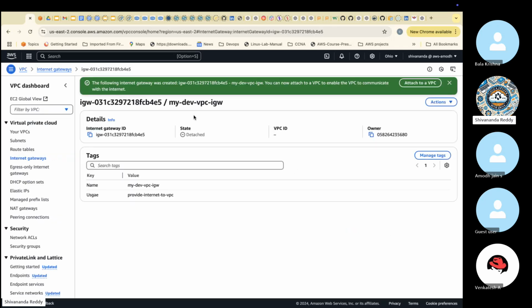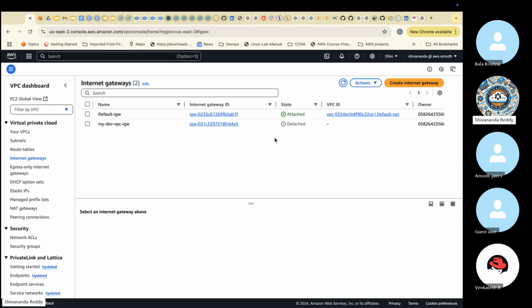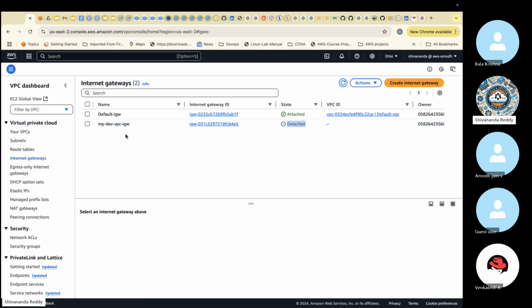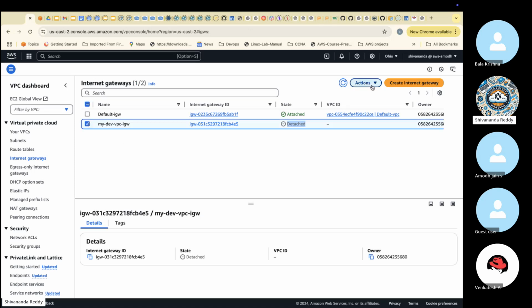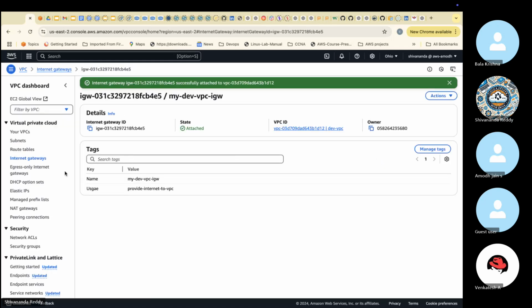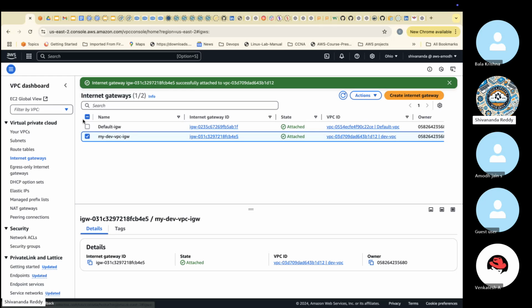The internet gateway is created, but as you can see, it shows detached. The default one is in attached mode, but the one which you created is in detached mode. So you need to attach that: actions, attach to a VPC, and select the VPC here. One thing should be noted down here: an internet gateway can be attached to only one VPC. One internet gateway, one VPC. You can assume it like that. Okay, I attached that. Then the internet gateway is also clear.